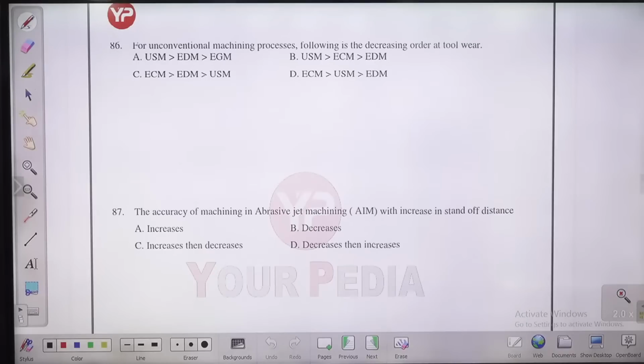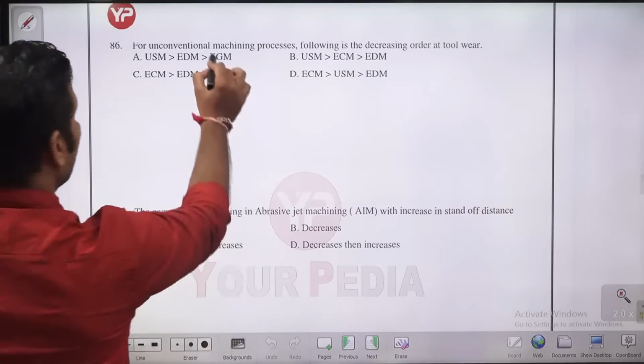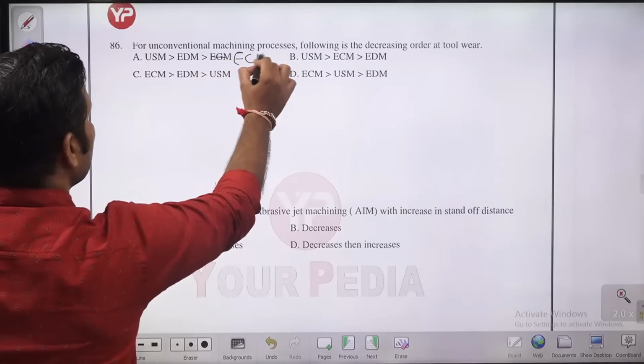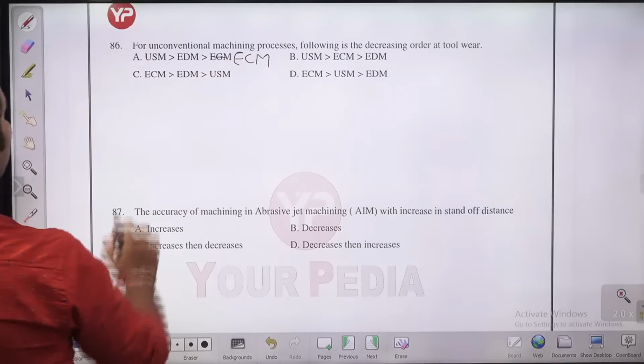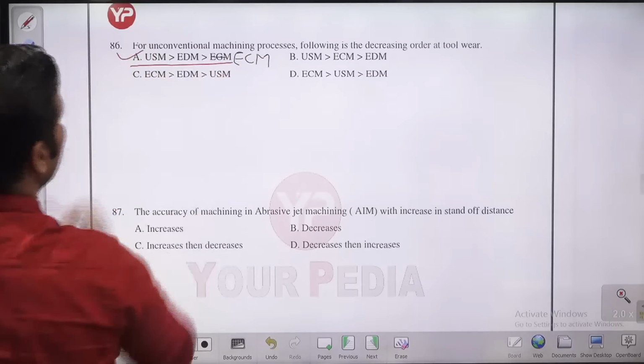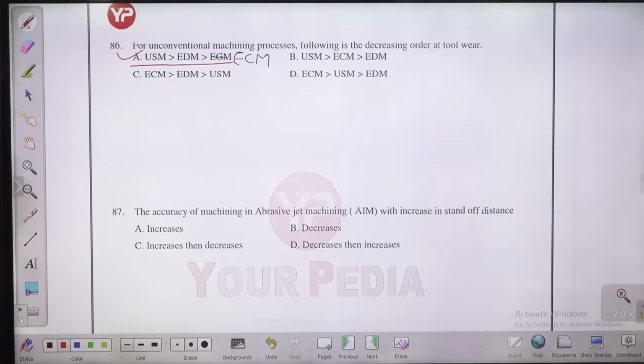तो mistake है थोड़ा सा. This is ECM, electrochemical machining. Guys, in USM, ultrasonic machining, the tool wear will be least. Electric discharge, electrochemical, although in all these they are all kind of unconventional machining processes, so tool wear will be least. But out of these three, the USM will have least tool wear. So A is the answer for this question.